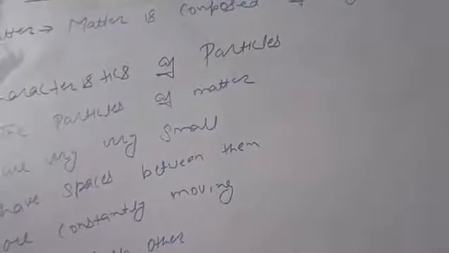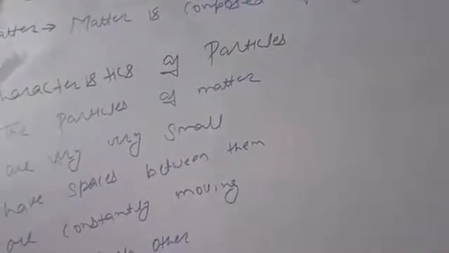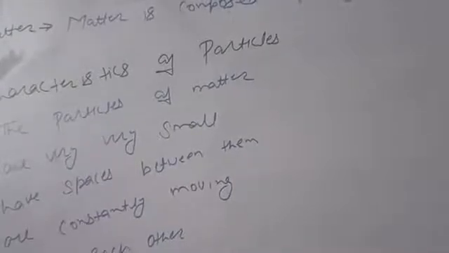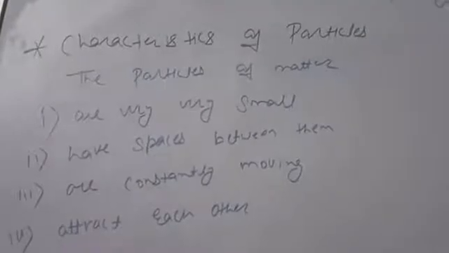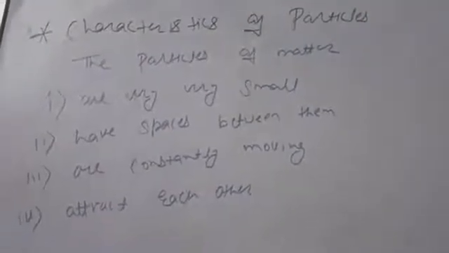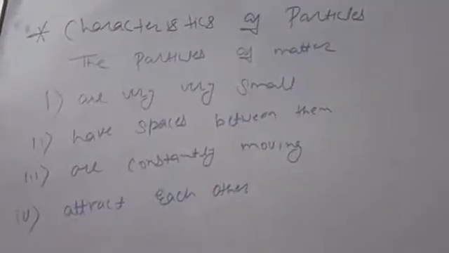Now I'll explain the characteristics of particles of matter. The particles of matter are very, very small.